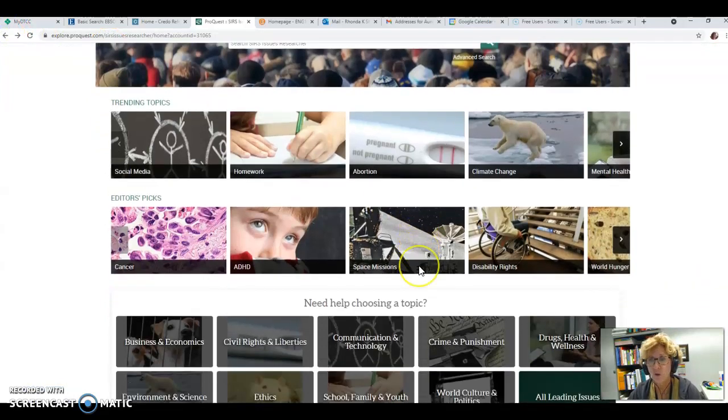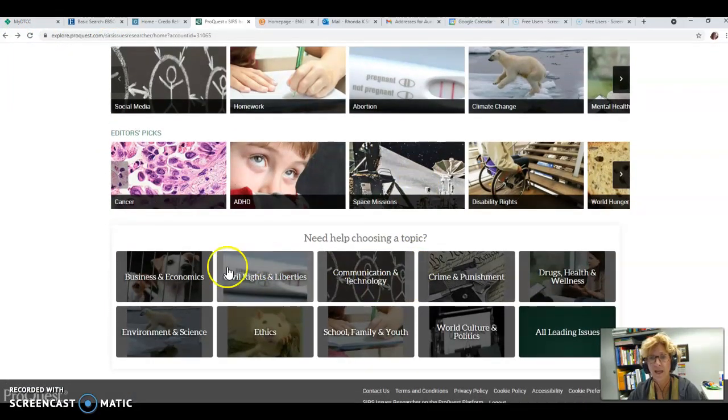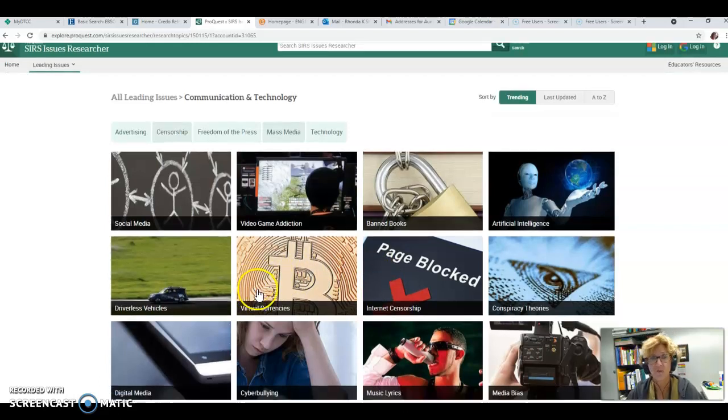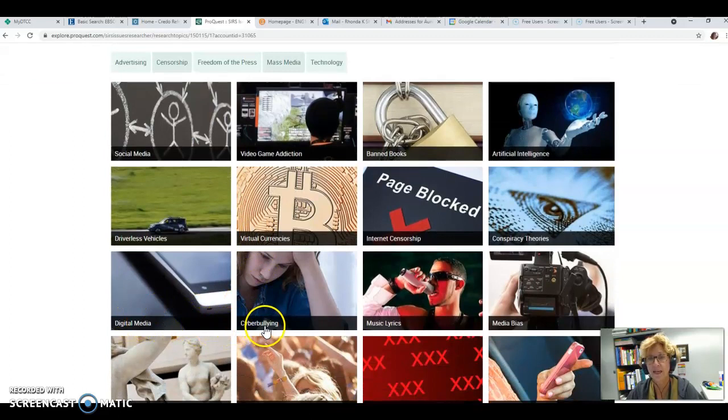Also, if you go down to the subject areas and choose communication and technology, you may find some additional topics with additional articles that could be useful. For example, digital media, cyberbullying, media bias. That sounds very close to the article that I assigned. So you may want to just look around a little and see what you find.